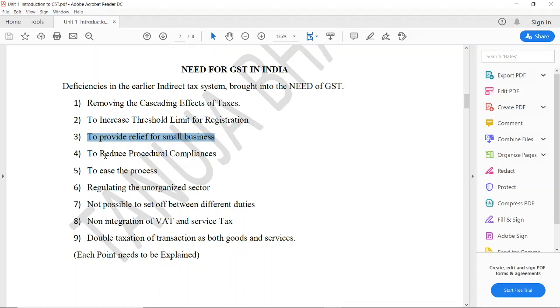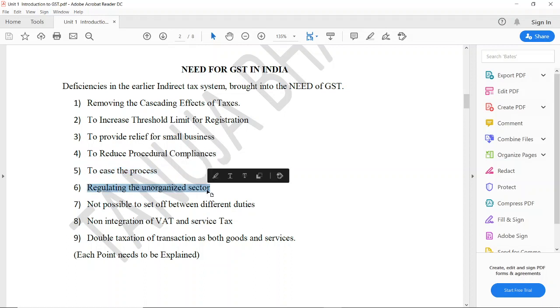To reduce procedural compliances: earlier there were so many taxes like excise, service tax, VAT. So there were so many compliances to be followed. But now all the taxes are replaced by only one GST. So only GST related compliances have to be followed. There will be only one return for output tax, and only one return for payment, unlike the earlier system. To ease the process, GST is very simple when compared to the earlier processes.